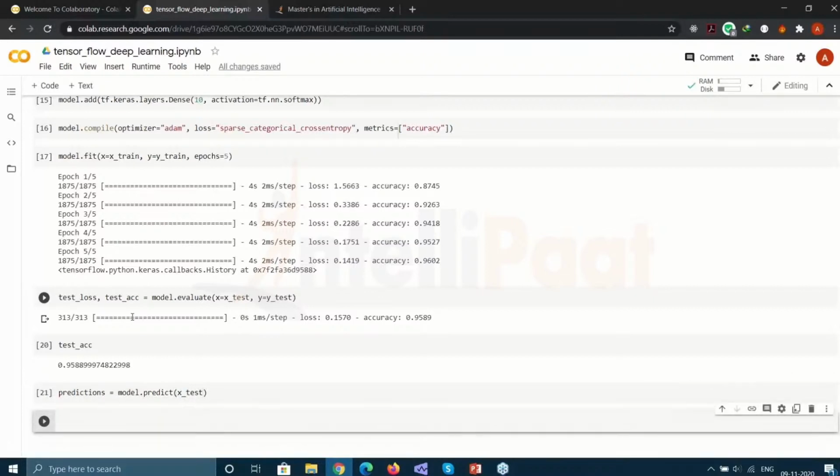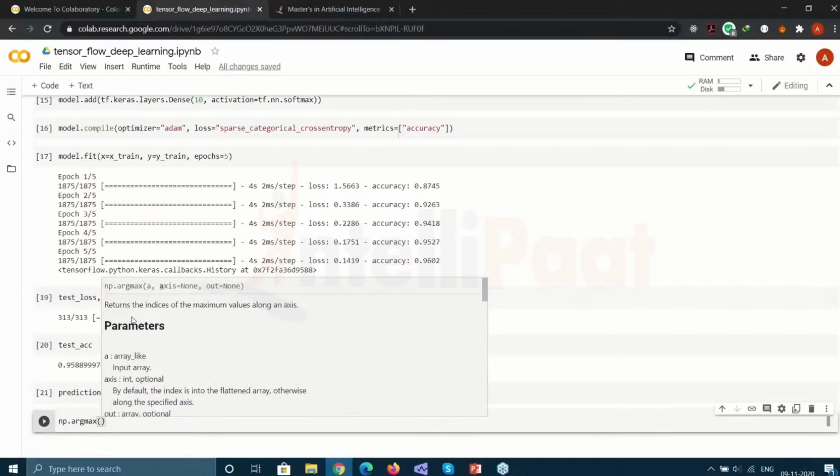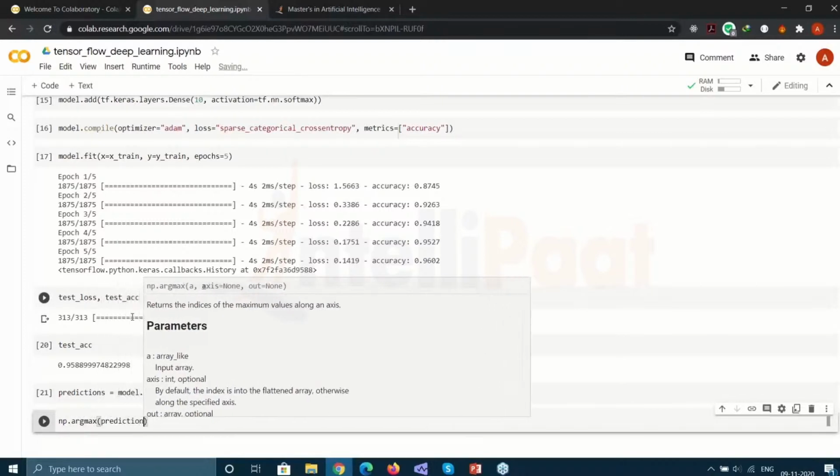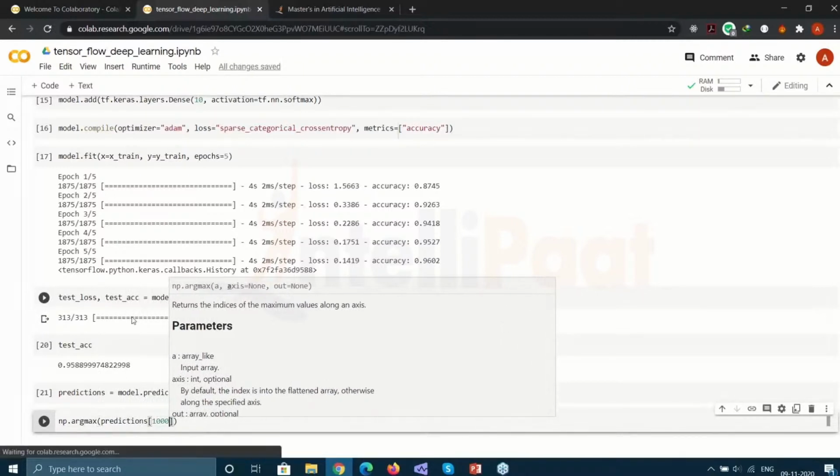And now all I have to do is print np.argmax. Inside it, it'll take the predictions, and I want the 1000th one.